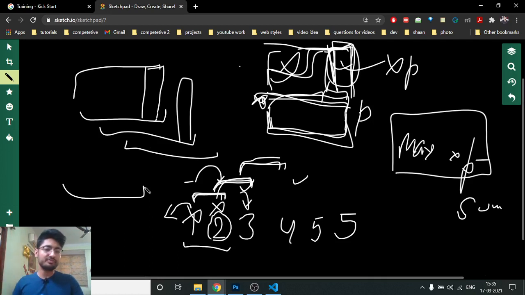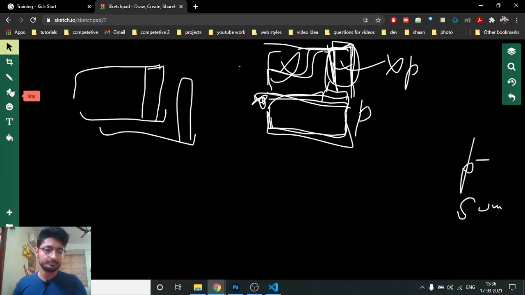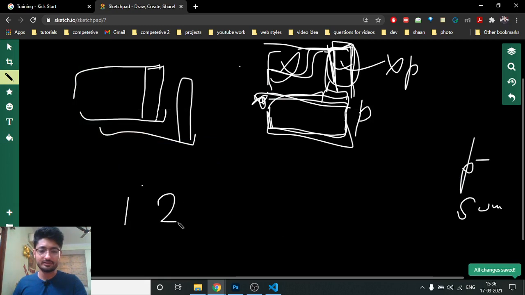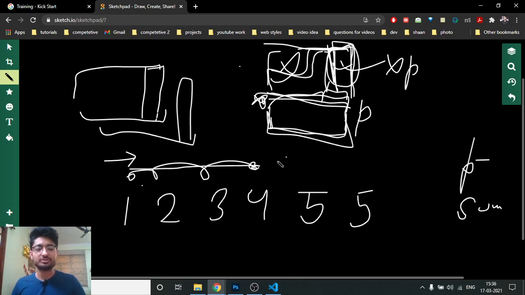So I'm doing it in O of n only, just iterating over the window size. If we have these numbers, if we iterate from left to right, we will keep on adding the numbers till we reach the window. Let me show you in a clearer manner. I have also learned this technique and it's good. If I want to find out the window of, let's assume, 4 elements, instead of first finding the sum of 4 elements, what you can do is iterate from left to right and keep on adding the numbers, as you can see, till we reach the 4th window point. Now we have added the numbers. As we go forward, we have taken this as a window into account.